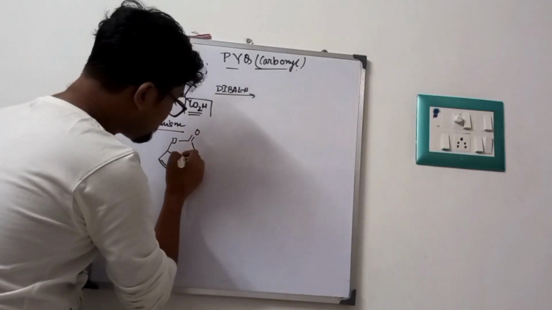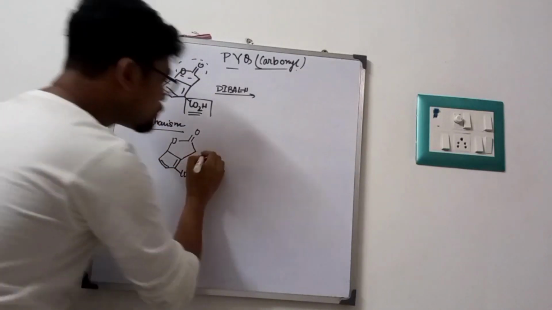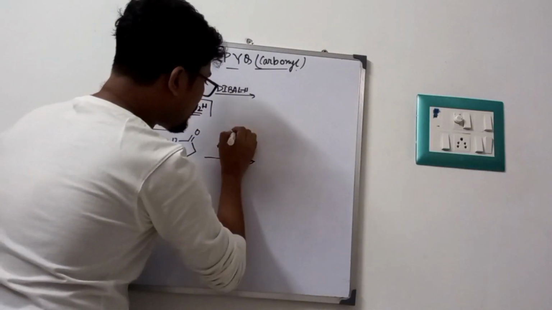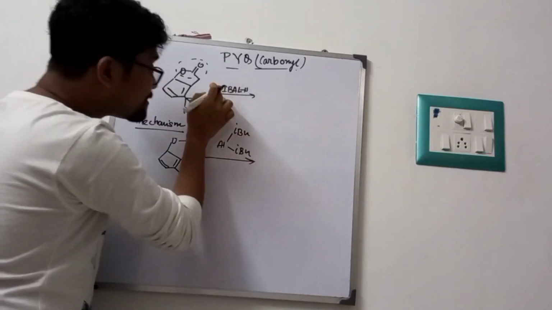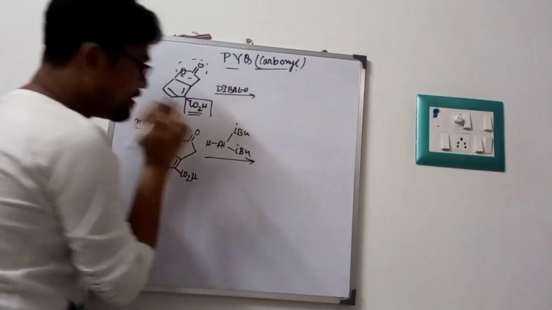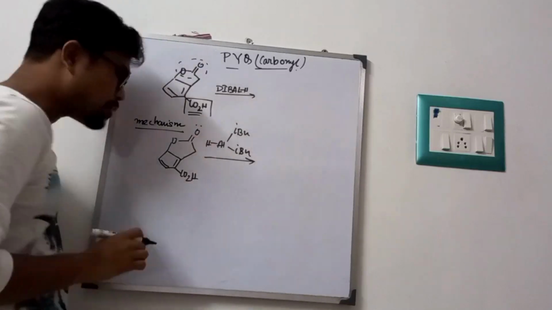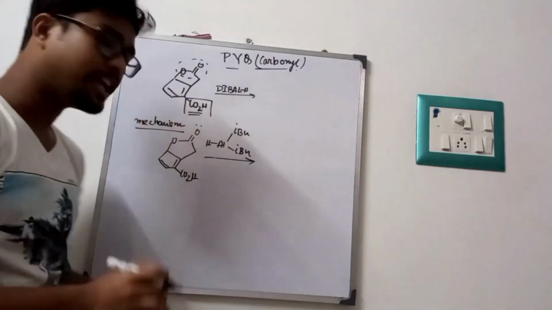This is our reactant. This is an acid. So DIBAL-H, diisobutyl aluminum hydride, has two isobutyl groups. Firstly, the oxygen of the ester group has non-bonding electrons.